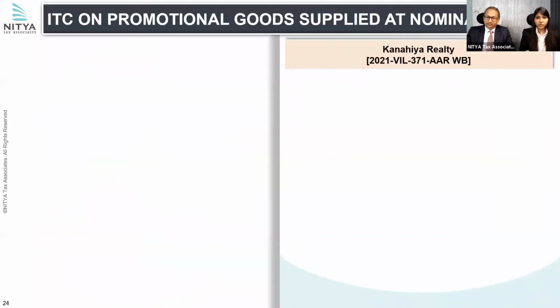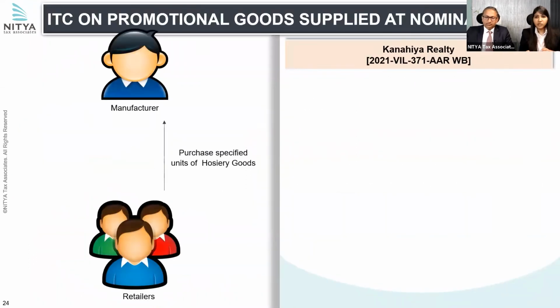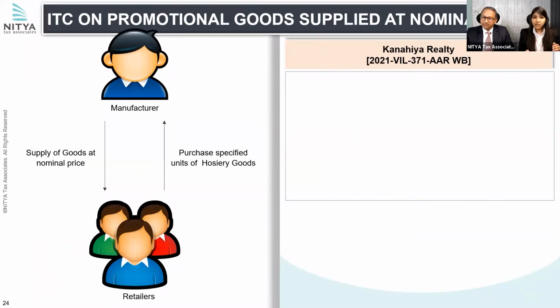Now, coming to the next ruling, this is a very interesting one. In the case of Kanhaiya Realty, retailers were purchasing specified units of hosiery goods from the manufacturer. And when they purchased the specified units, the manufacturer was supplying goods like AC and refrigerator, in the nature of promotional goods, at nominal prices. So here the question arose whether these supplies along with the hosiery items would qualify to be a mixed supply, and whether ITC would be available or not. The Advance Ruling held that it's not a mixed supply because these are being supplied for separate prices.